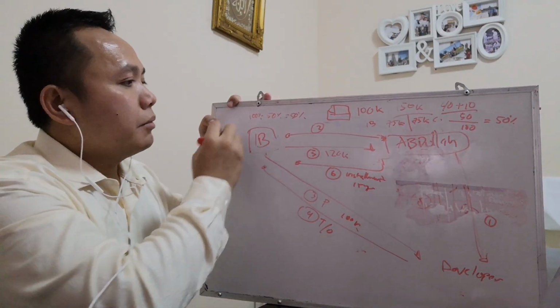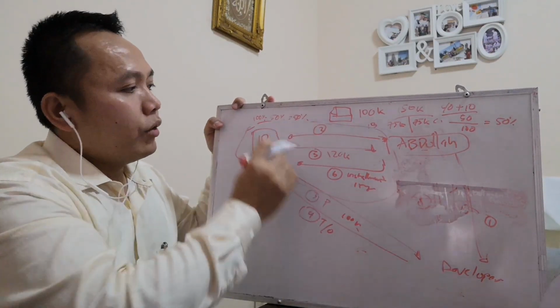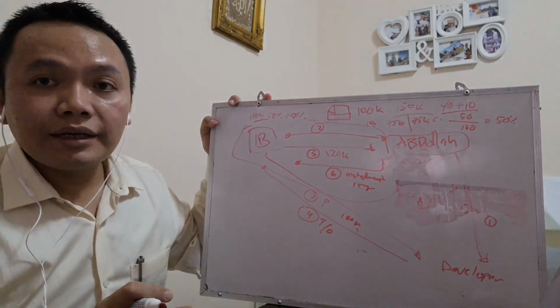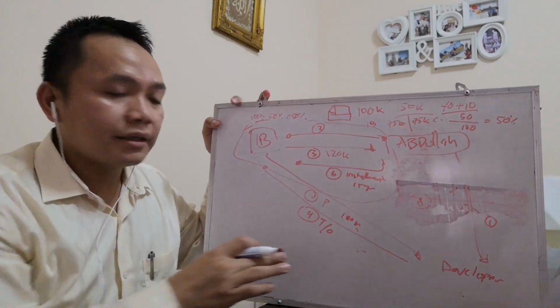So this is the Murabahah model, whereby the bank tells Abdullah that the price at which it purchased this asset is 100,000, and that it will sell to the customer at 120,000. So in this case, the bank is informing the customer how much it bought the property for from the developer. In these three kinds of